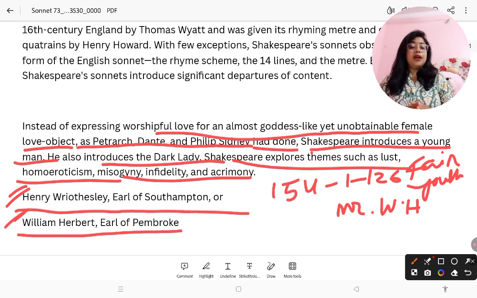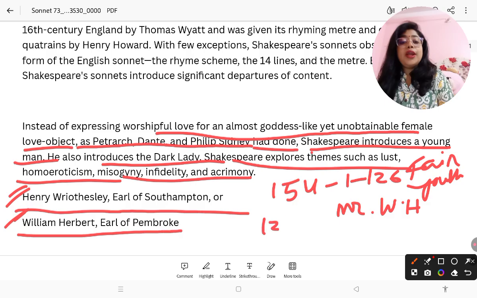Shakespeare didn't publish these sonnets himself; they were published later. But sonnets 1 to 126 are addressed to the fair youth.